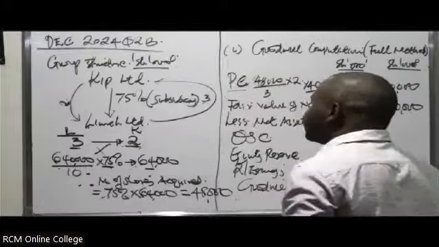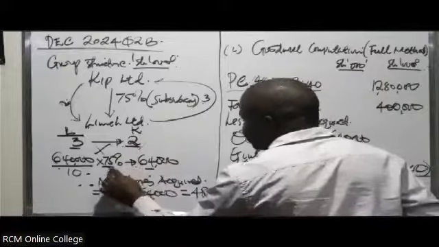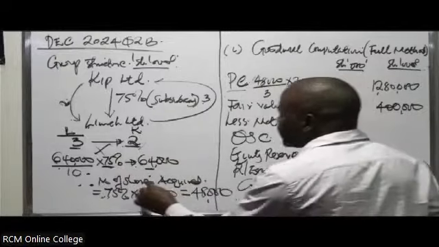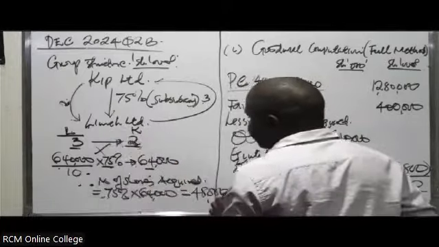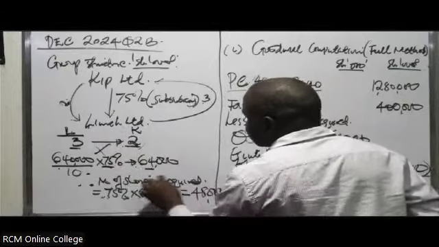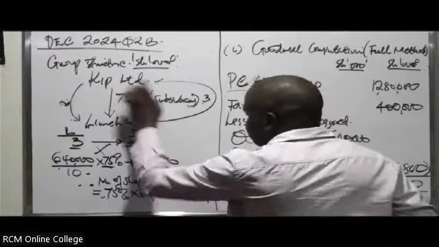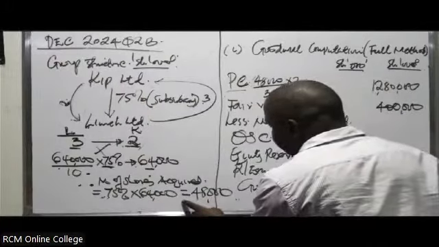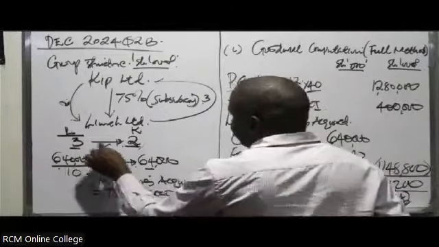But remember, they never acquired all the shares. They acquired 75%. And therefore, the number of shares acquired in Lima Limited, we can get by taking 75% of the total equity shares in Lima. That's what KEEP Limited took. They took 48 million shares. So for every 3 shares in Lima, they were giving them 2.